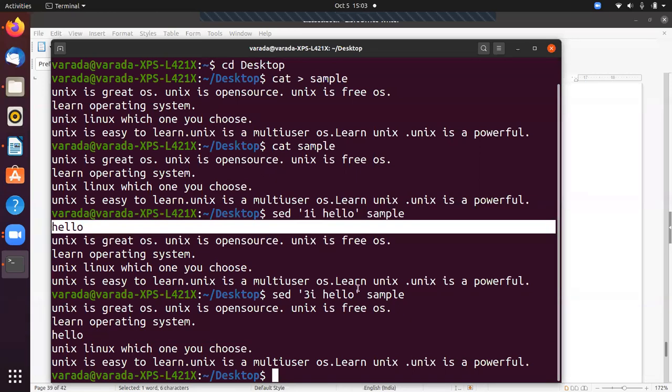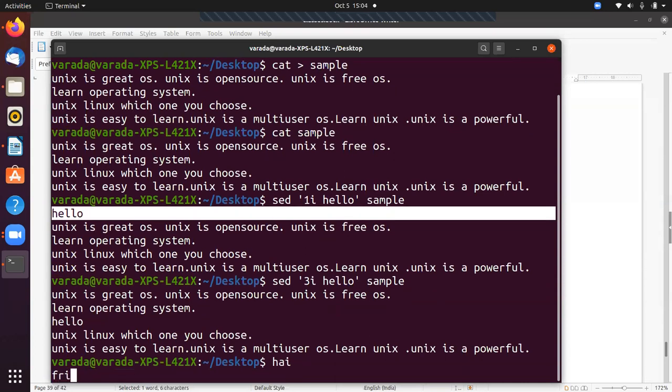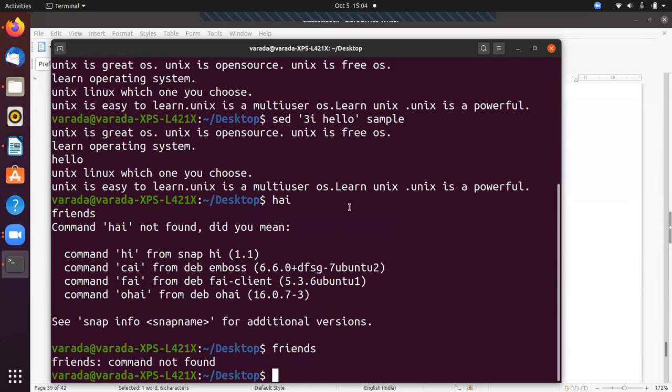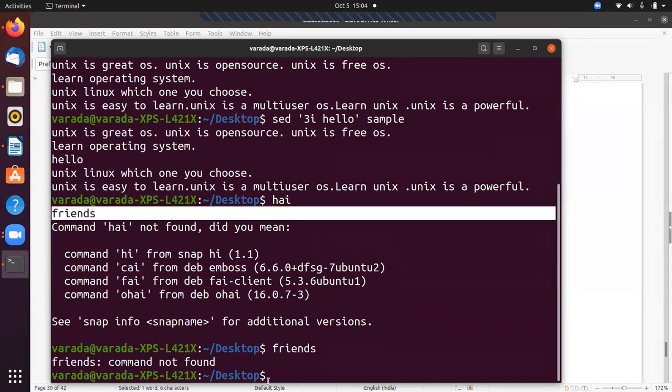Now I want to insert more than one line. For example, I want to insert hi friends, so hi is in the first line and friends is in the second line.